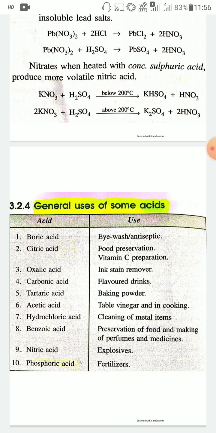Acetic acid is used as vinegar and in cooking. Hydrochloric acid is used for cleaning metal items. Benzoic acid is used for preservation of food and making of perfumes and medicine. Nitric acid is used in explosives, and phosphoric acid is used as fertilizer. Okay, thank you.